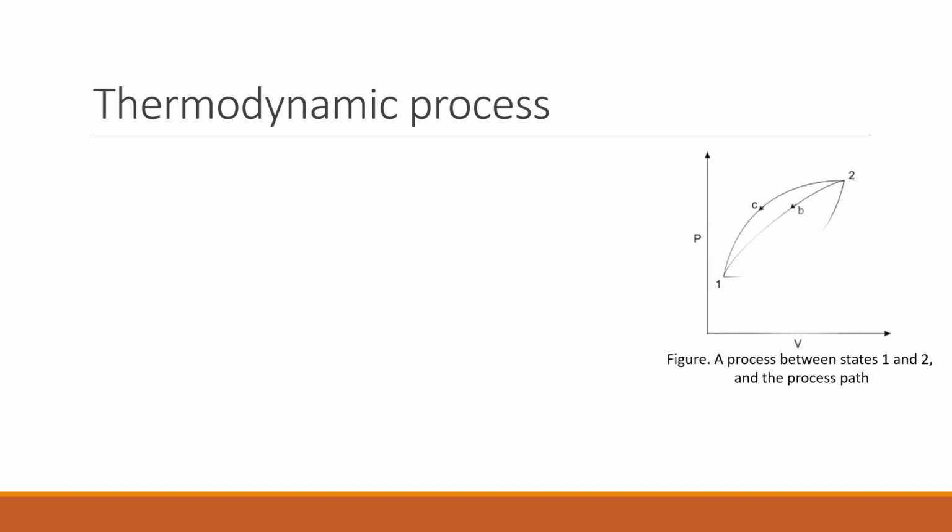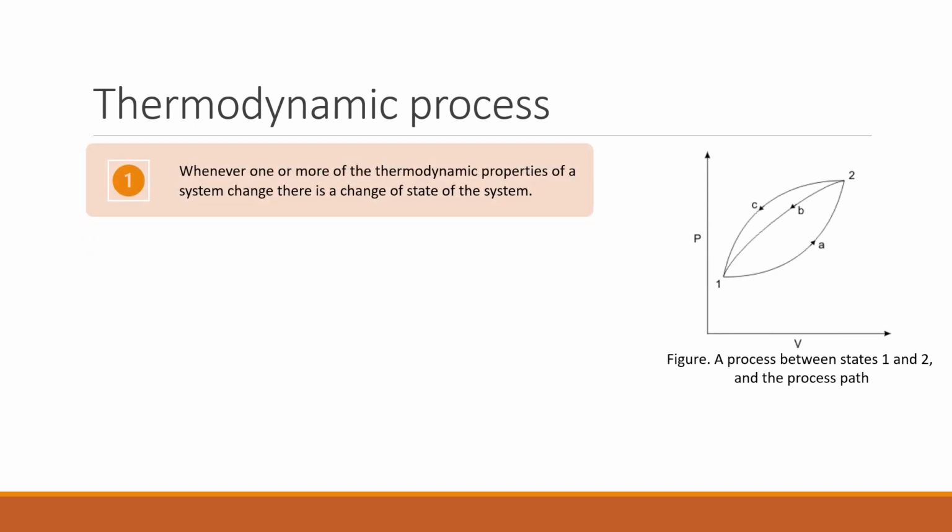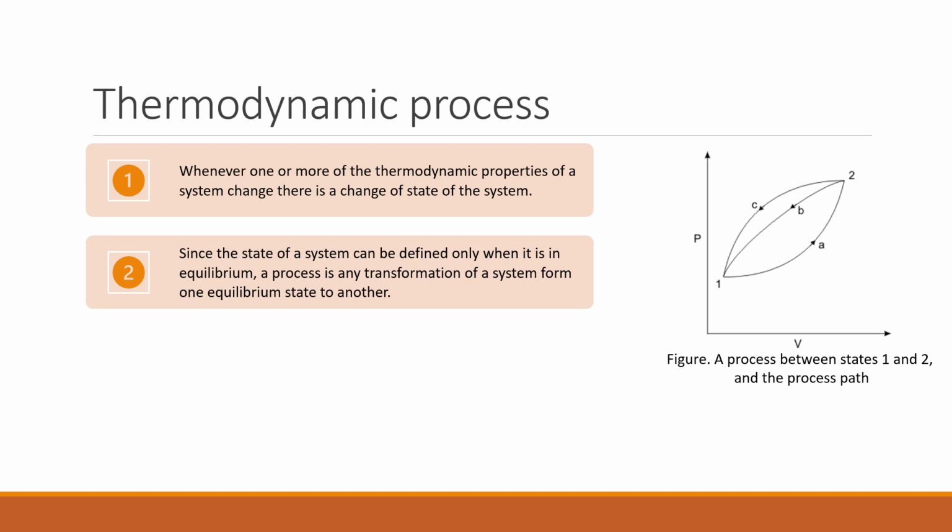Thermodynamic process. We know that whenever one of the properties of a system changes, the system is said to undergo a change of state. And a state of a system is defined only when it is in equilibrium. Thus, a thermodynamic process can be said to be the transformation of a system from one equilibrium state to another. As shown in the figure, here the system changes from state 1 to state 2. Thus, the system undergoes a thermodynamic process from state 1 to state 2.